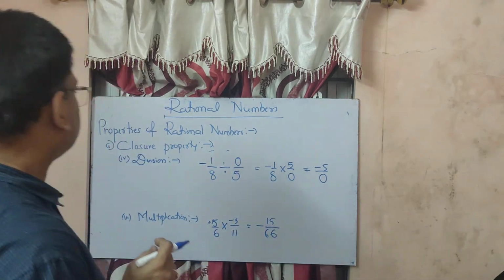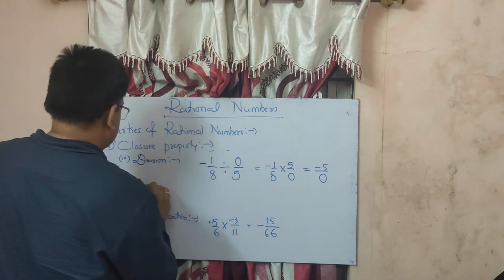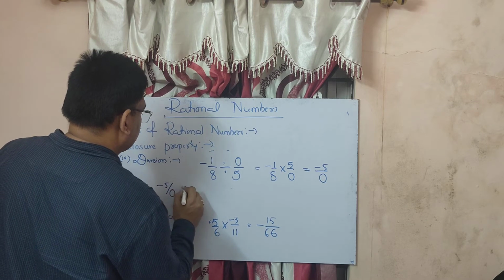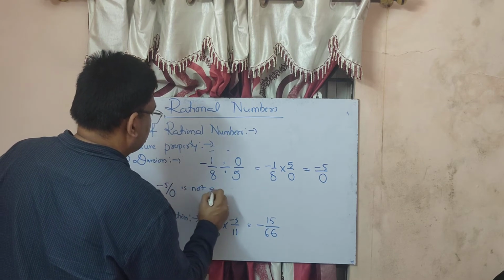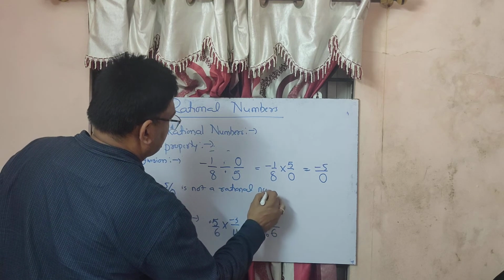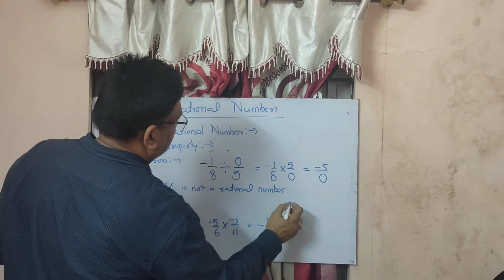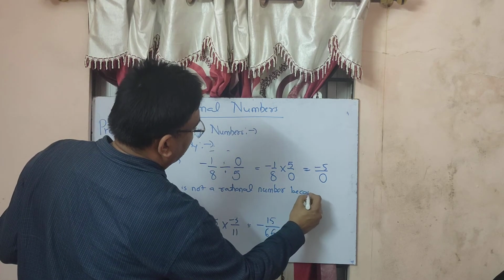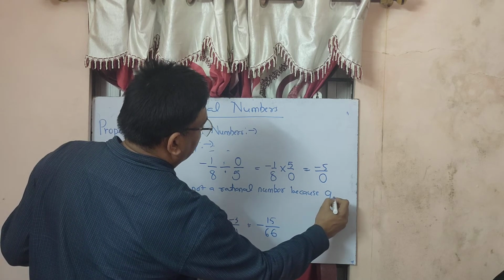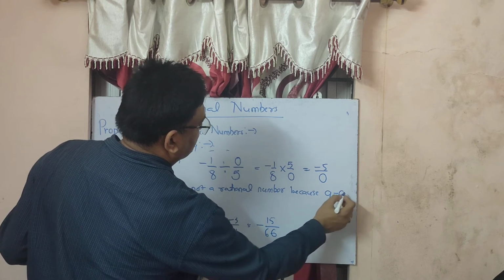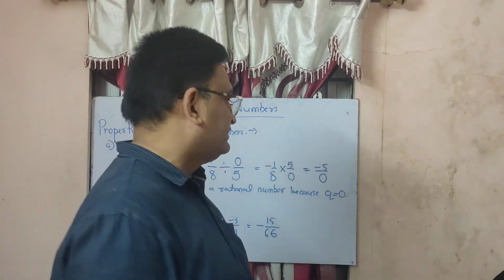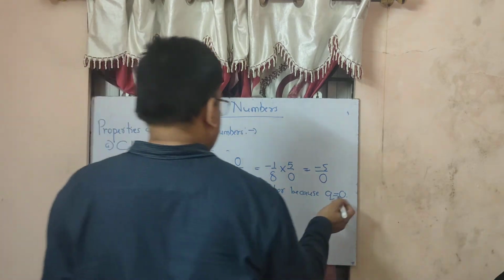So what it says? You can write here, minus 5 upon 0 is not a rational number, because Q is equal to 0 here. Therefore, it is not a rational number.